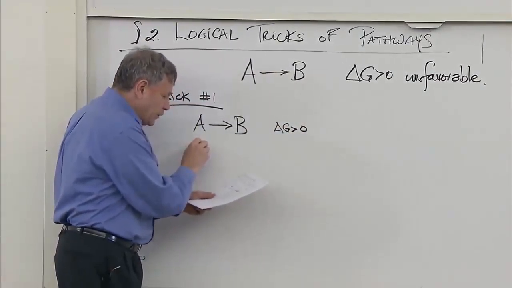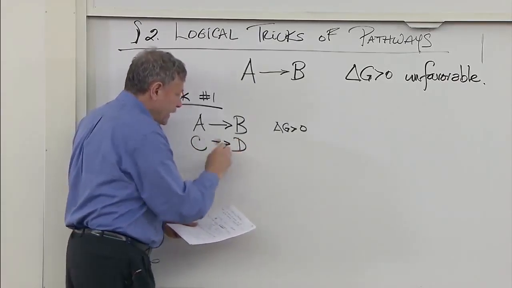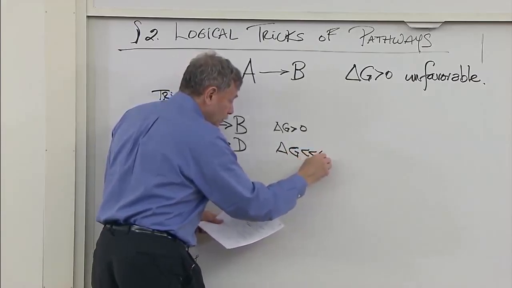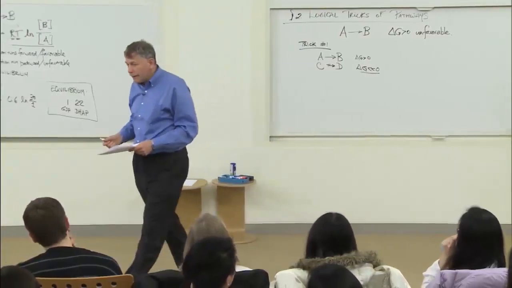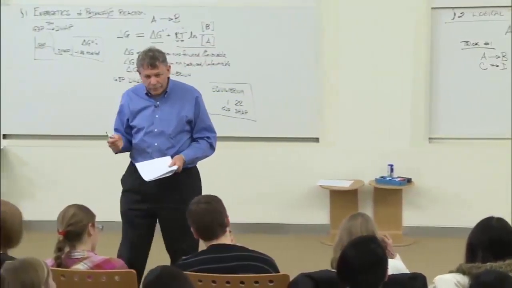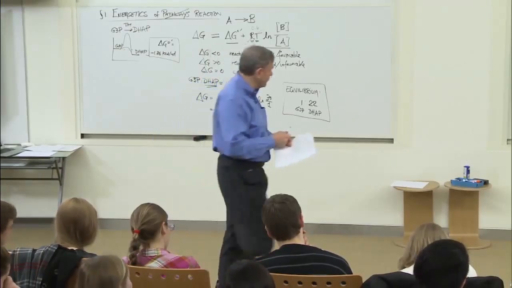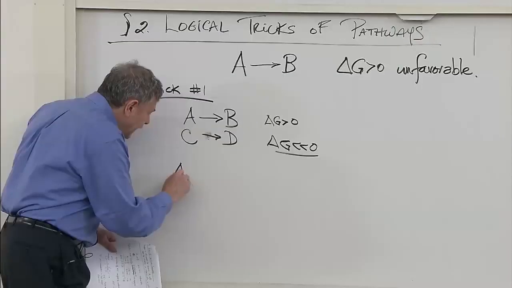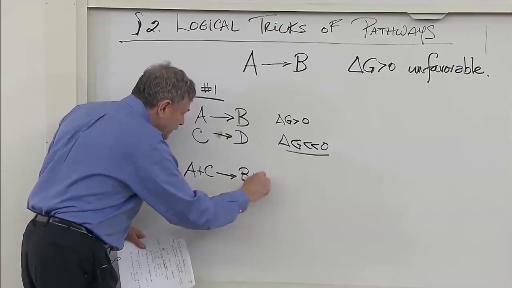But suppose I had another reaction over here, C goes to D, that was very, very favorable. And suppose I had an enzyme that carried out both simultaneously. Suppose there was some enzyme in which A plus C gave B plus D.